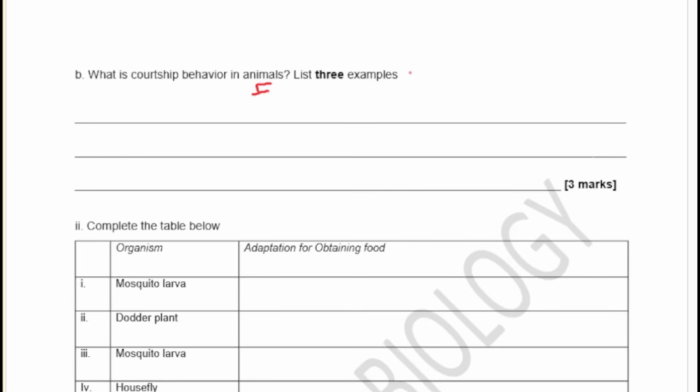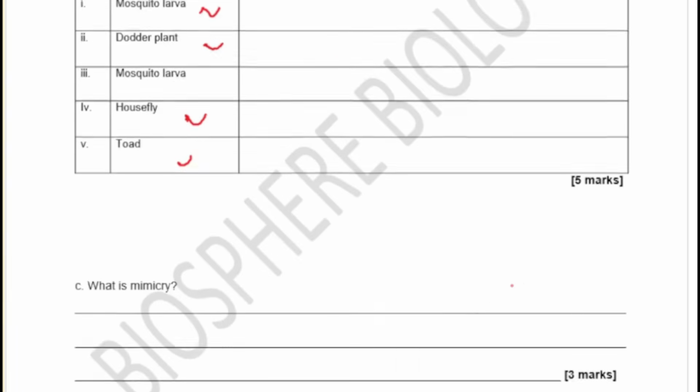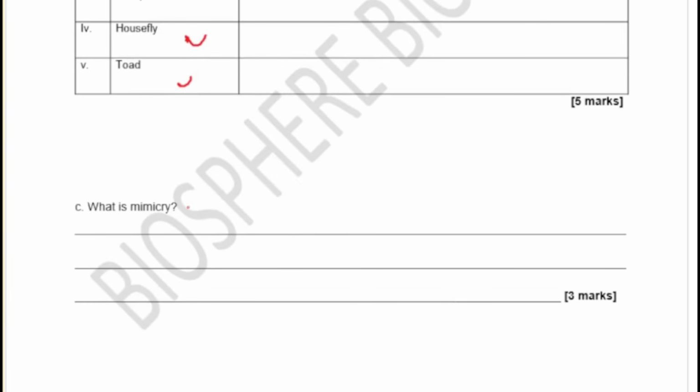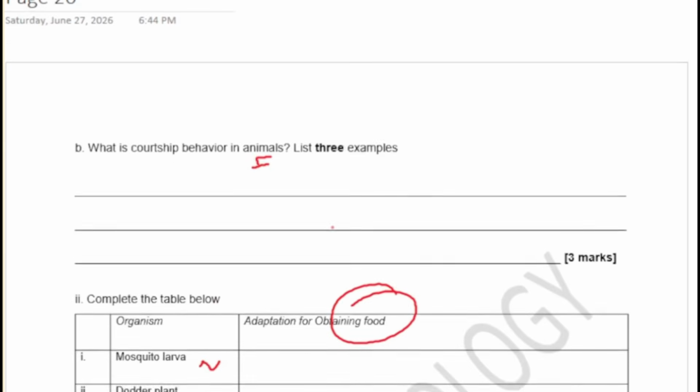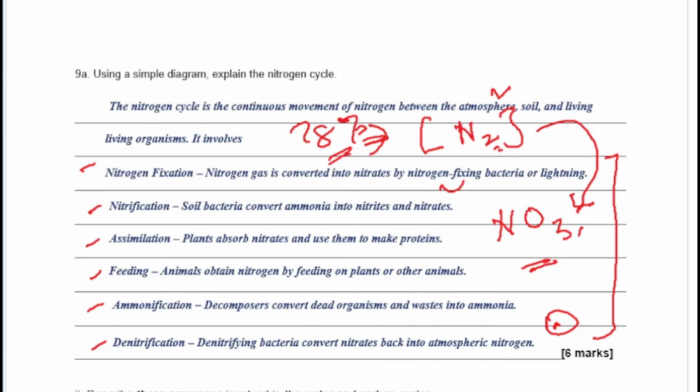So list 3 examples of courtship behaviors, and then now we are asked to complete this table on the mosquito larva, the dodo plants, and the housefly and the toad, basically the adaptation for obtaining food. We also have this mimicry. Mimicry is a very interesting part of your behavior in animals. You're going to see that in a very short while. So let's see what we've got there.